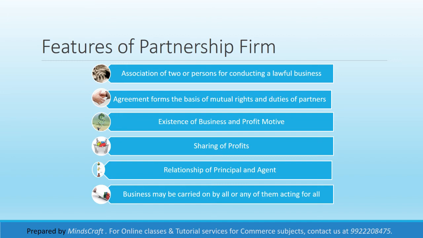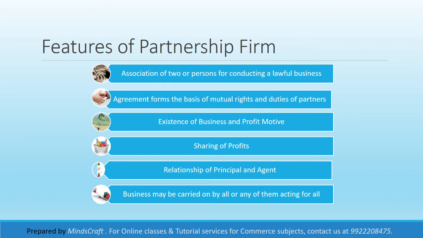Now, existence of business and profit motive. What do you mean by this? That partnership can be formed for the purpose of carrying on some business with the intention of earning profits, and such business must be legal. A joint ownership of some property by itself cannot be called a partnership. Okay, so basically there should be some business.